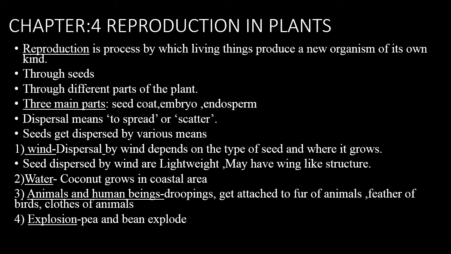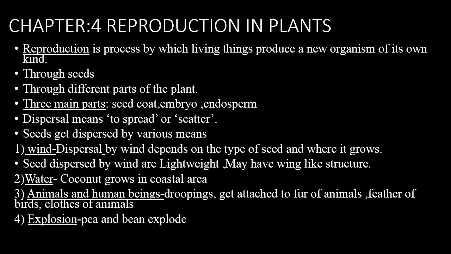Dispersal by wind depends on the type of seed and where it grows. Seeds dispersed by wind are lightweight and many have wing-like structures. Example: sycamore. Seeds which have wing-like structures can rotate in the air and travel to different locations. That is dispersal by wind. Here coconut is one of the examples of dispersal by water. The coconut grows well along the coastal areas and has a fibrous part called coir between the hard shell, which helps it to float in the water.